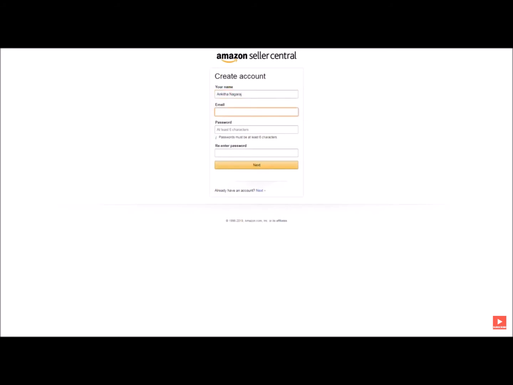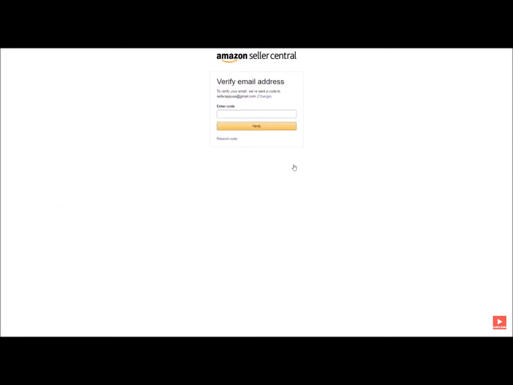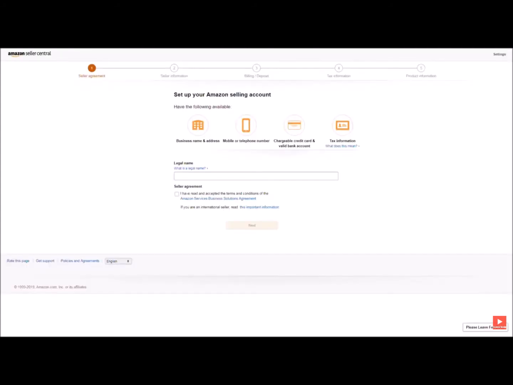So just enter your name, the professional email address you want to use, and a password for your new account. Now click on Next. A verification code will be sent to your registered email, which you can paste here. After you have verified your new Amazon seller account, you will be redirected to the setup menu.